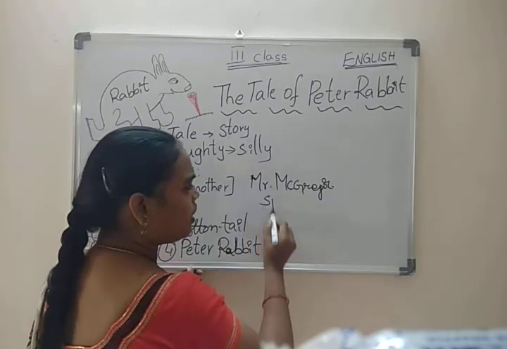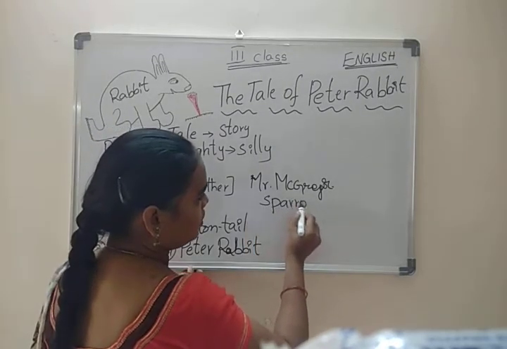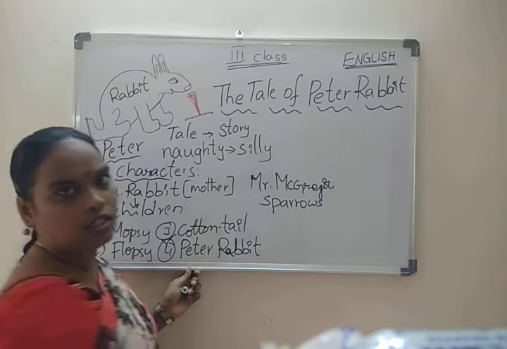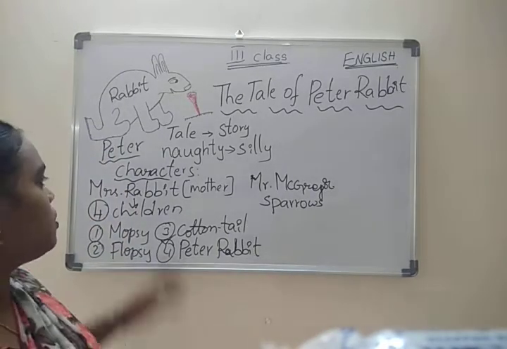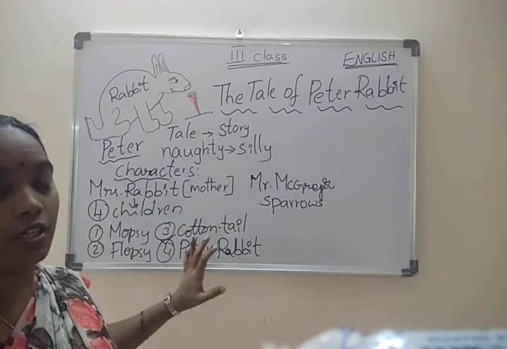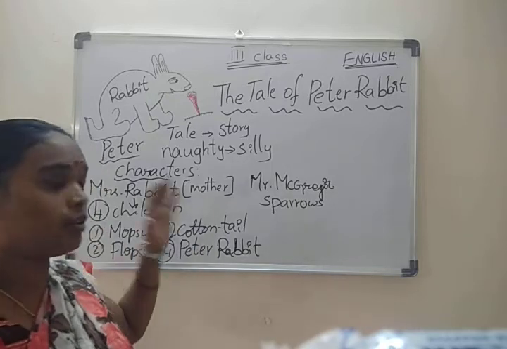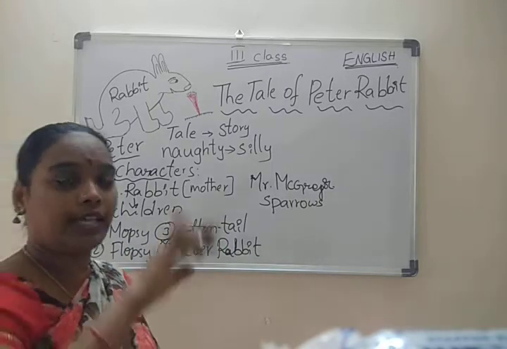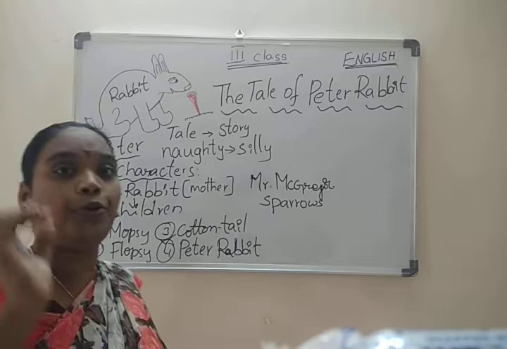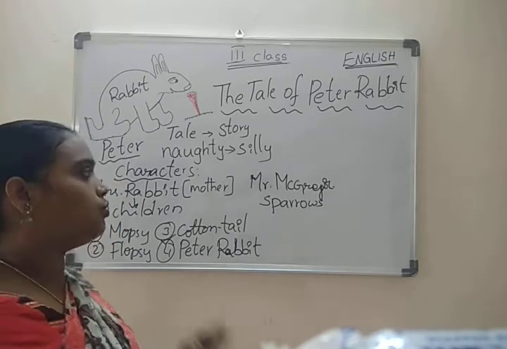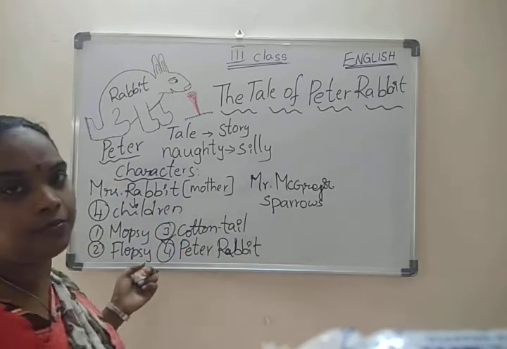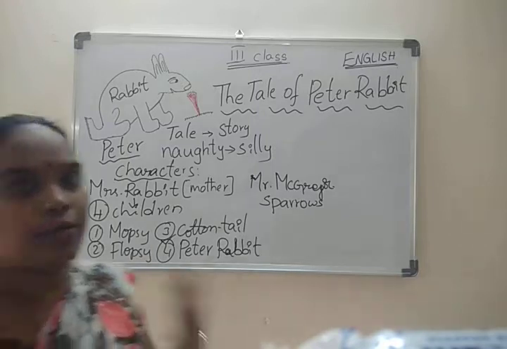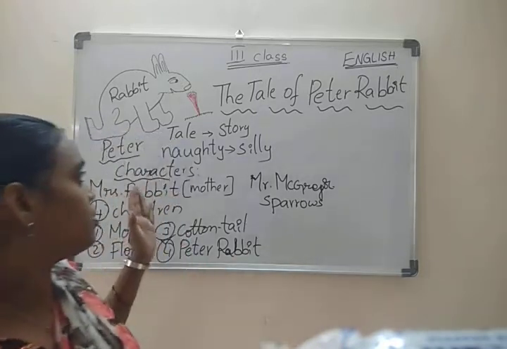Sparrows are also there. These are only a small part. So these are the characters, children. Whenever we are reading, we are going to go through that: what the characters are and what the new words are. You have to know them first. These are the characters. Now coming to our story.